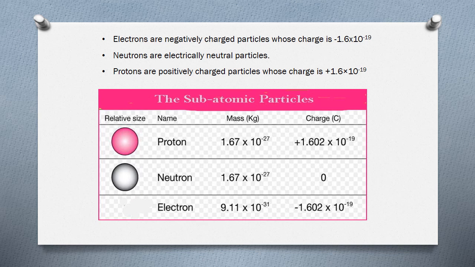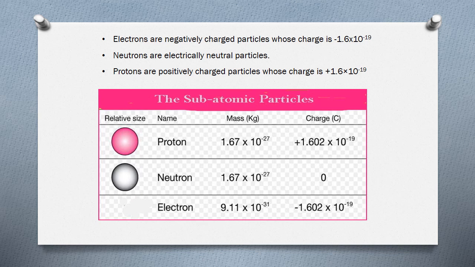Let us know about electrons, neutrons and protons. What are they? What is the charge in that? Let us know about that. See, electrons are negatively charged particles. You know about it earlier. Electrons are negatively charged particles whose charge is minus 1.6 into 10 to the power of minus 19. Neutrons are electrically neutral particles. They are neither positive nor negative. Protons are positively charged particles whose charge is plus 1.6 into 10 to the power of minus 19.